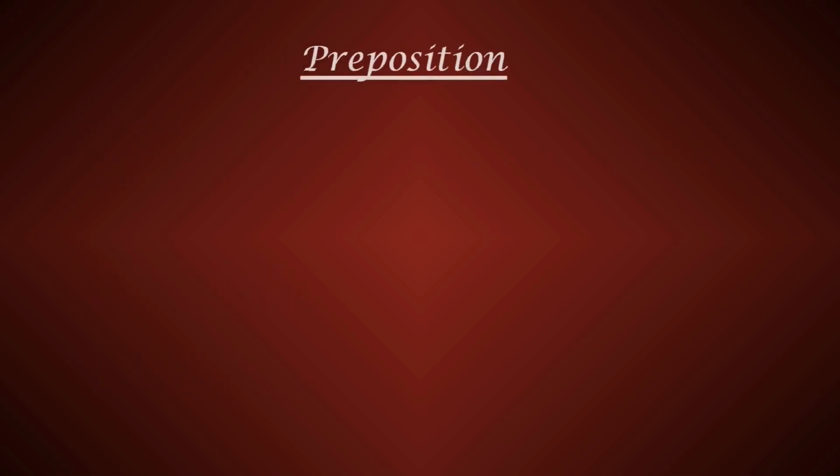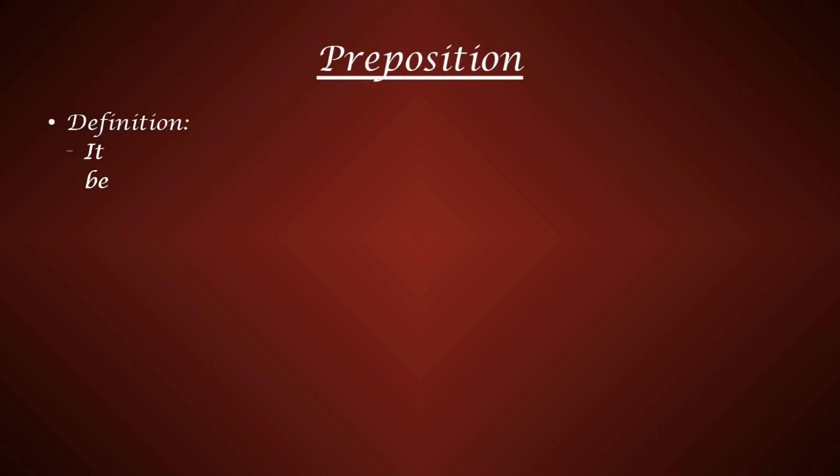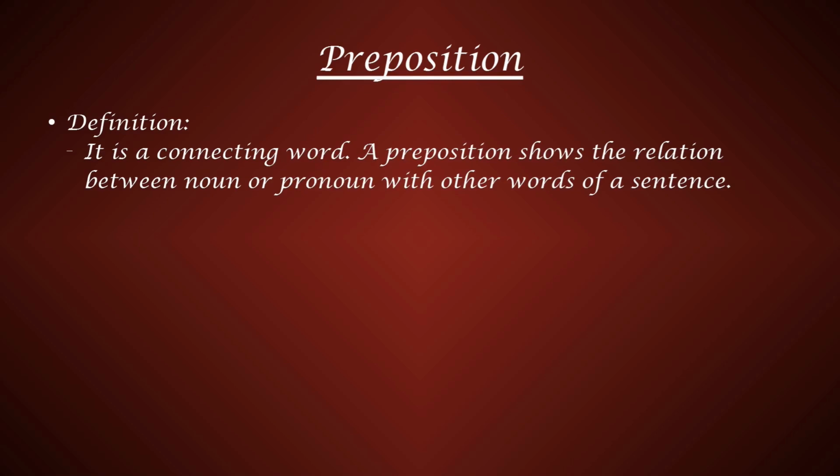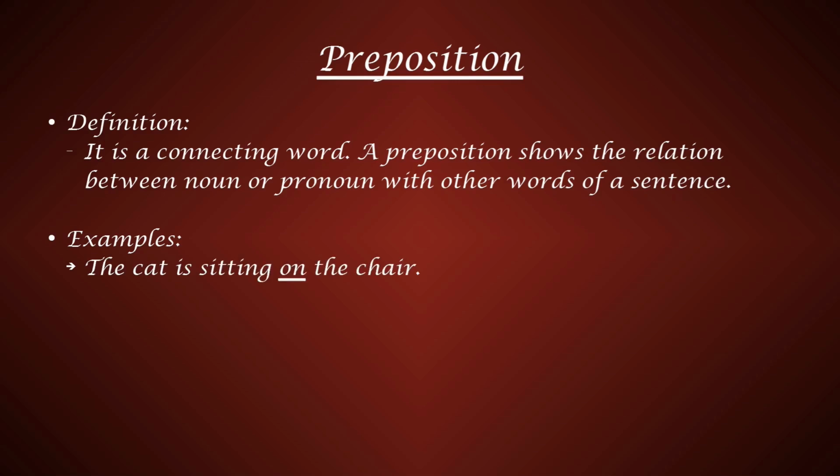Preposition. The definition is: it is a connecting word. A preposition shows the relation between noun or pronoun with other words of a sentence. Examples are: the cat is sitting on the chair. Here the word on shows the relation between the word sitting and the chair. It tells us the position of the cat. So, on is a preposition.